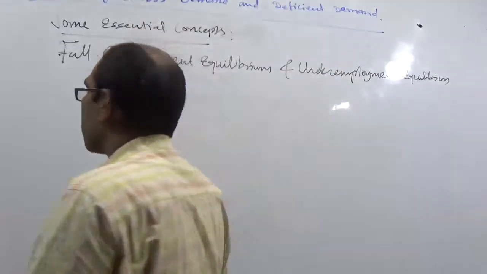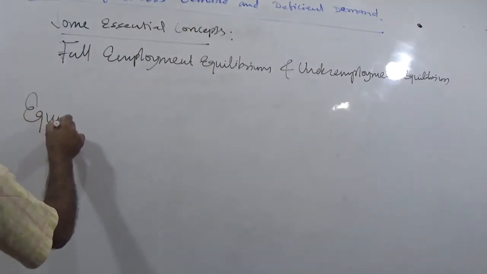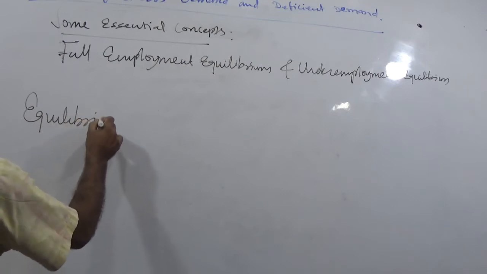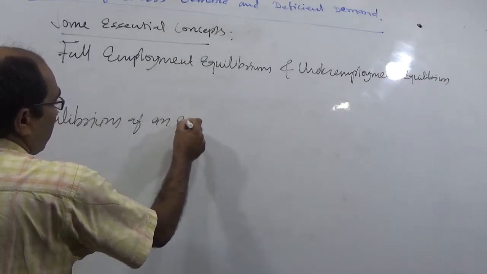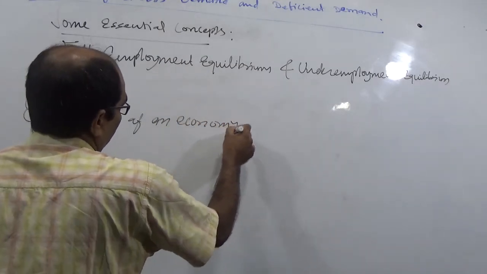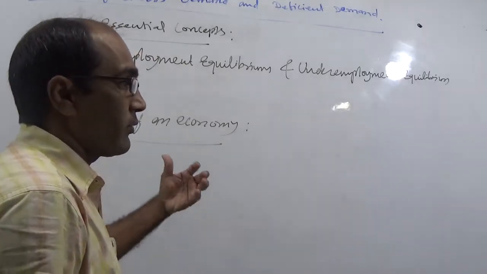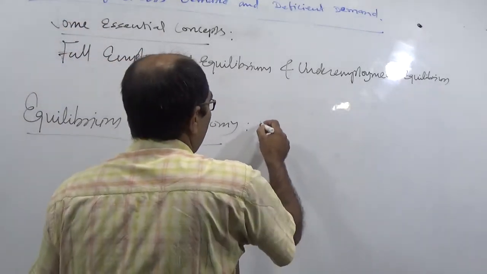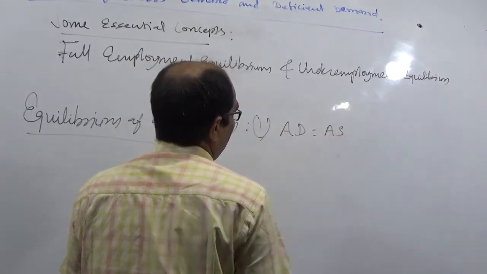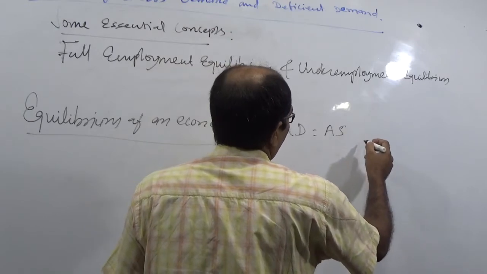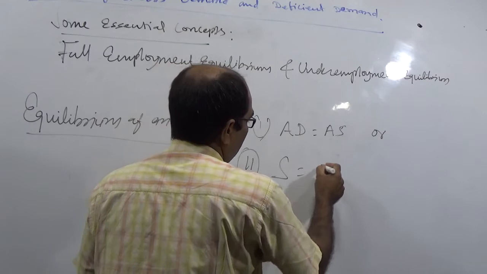In the previous class, we discussed about equilibrium of an economy. What were the conditions for equilibrium we discussed in the previous class? The main condition: AD must equal AS, or by the alternative approach, S must equal I.